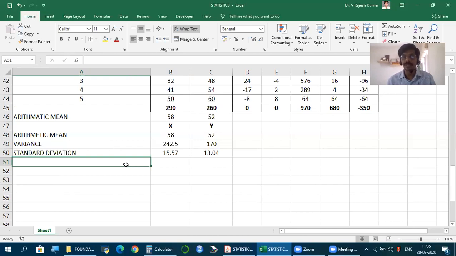Regression is estimation. So if the relationship is strong, then given the marks in one subject, we can estimate marks in another subject. Given marks in the second subject, we can estimate marks in the first subject. That is called regression. So as a prelude, background for regression, we need correlation. But how to calculate this correlation?